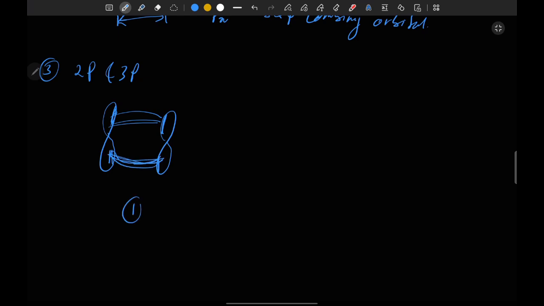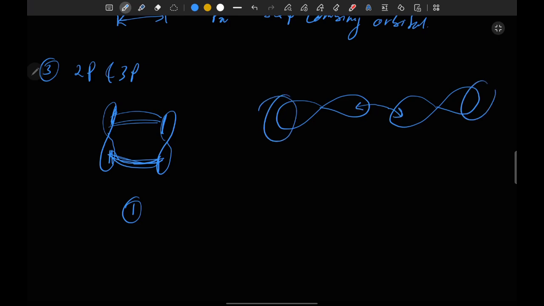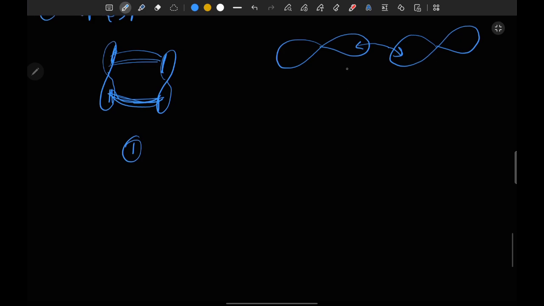This is the first type of interaction, and the second is that they will interact in this manner, where the loop of this will interact with the loop of this, and these loops remain uninteracted. So this type of interaction is called head-on interaction, and this is called lateral interaction.